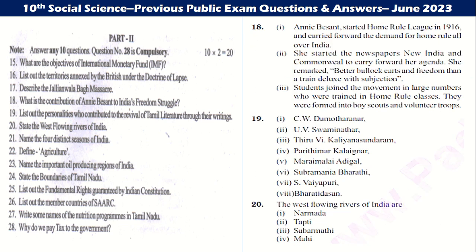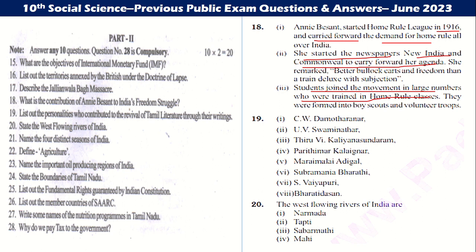Next, 18th. What is the contribution of Annie Besant to India's freedom struggle? Annie Besant started the Home Rule League in 1916 and carried forward the demand for home rule all over India. She started the newspapers New India and Commonwealth to carry forward her agenda. Students joined the movement in large numbers, who were trained in home rule classes.